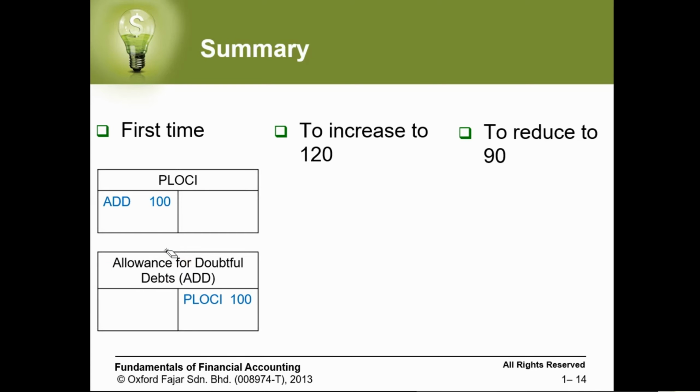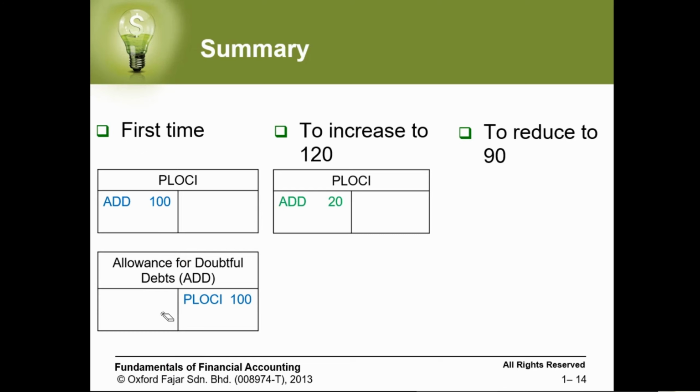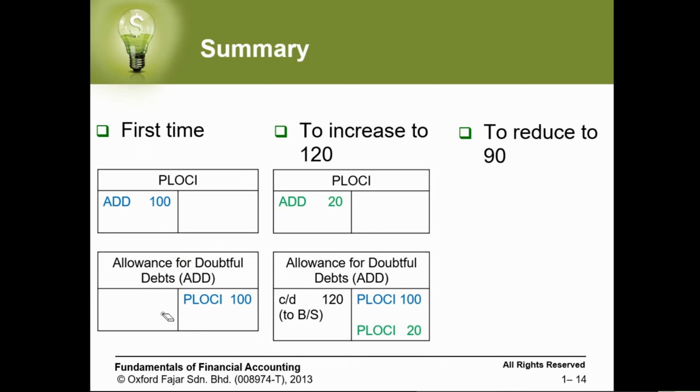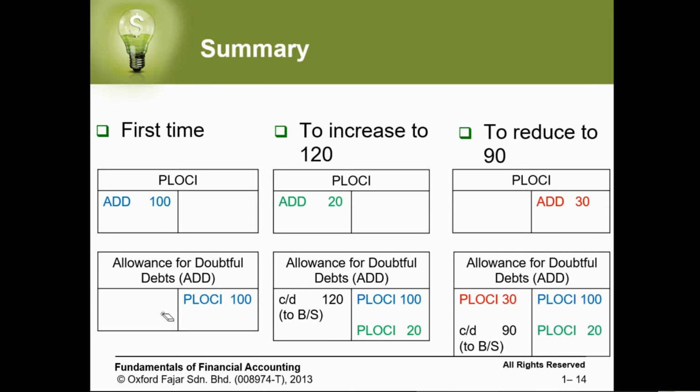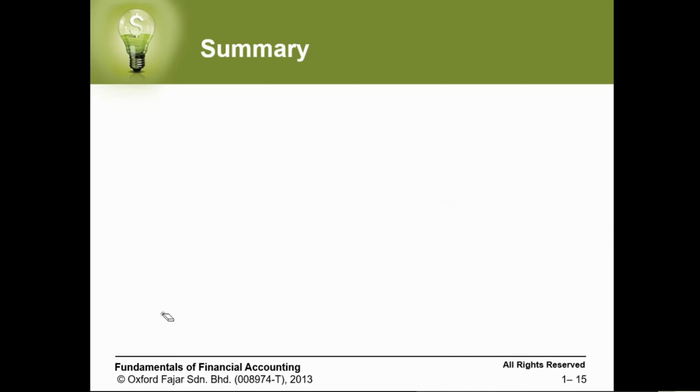Then in the next year, when you want to increase, you will add also again. You will write debit profit and loss and other comprehensive income, and credit is allowance. If you want to decrease, you will do the vice versa transaction, which is debit allowance for the doubtful debt, and credit is the profit and loss and other comprehensive income.